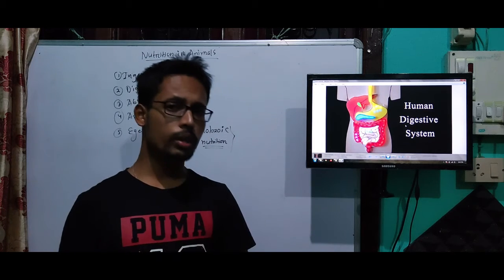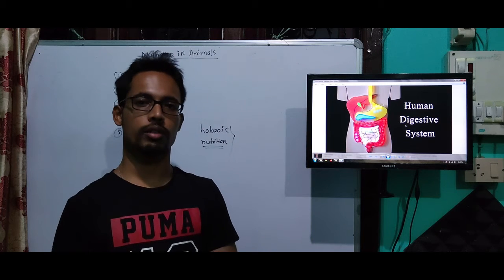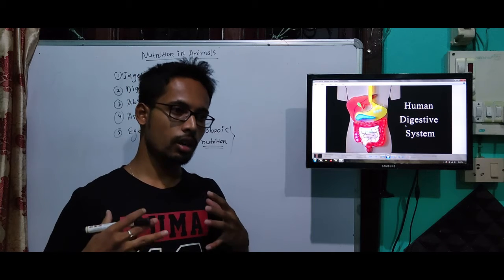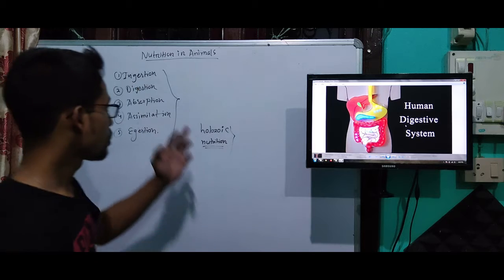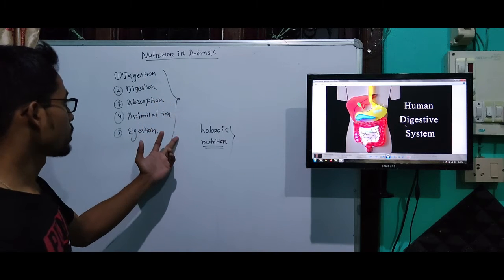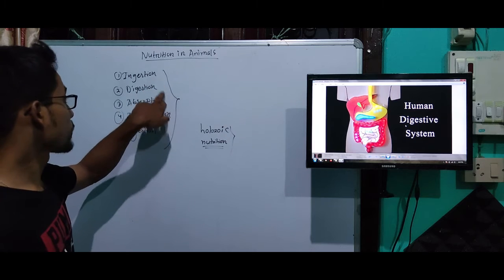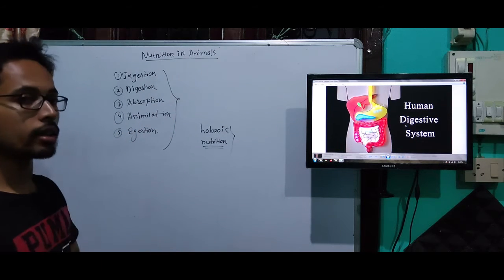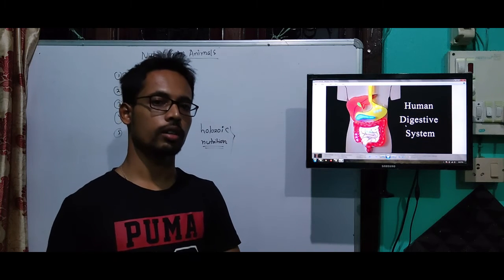But we human beings, the multicellular or developed animals, have certain specific organs to perform these functions. Every step of nutrition is done by different organ systems or organs of our body.